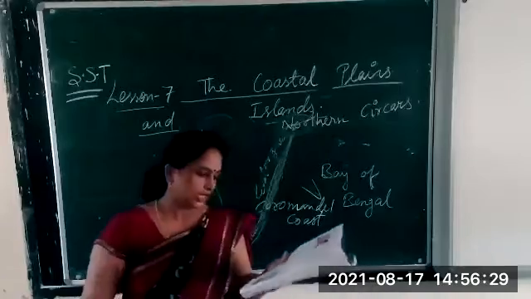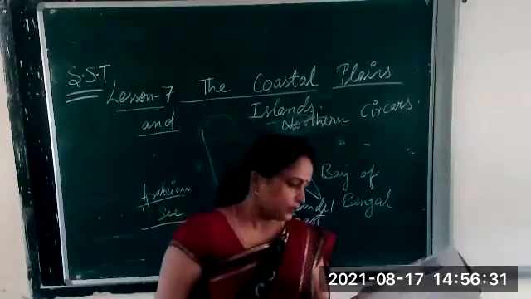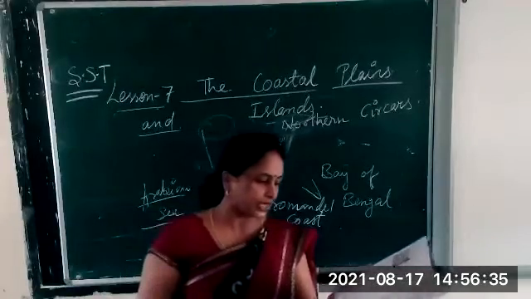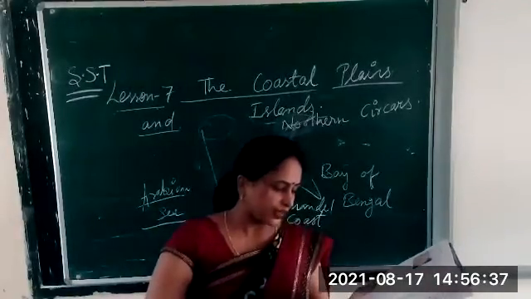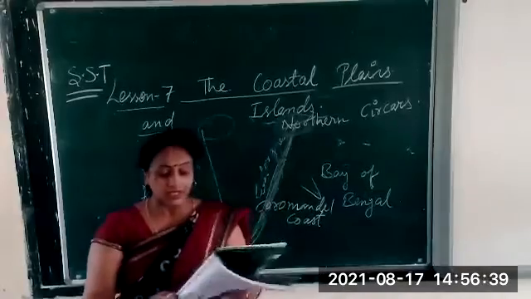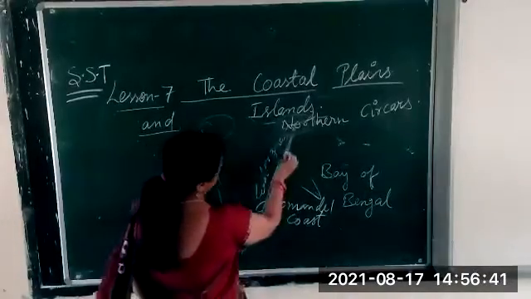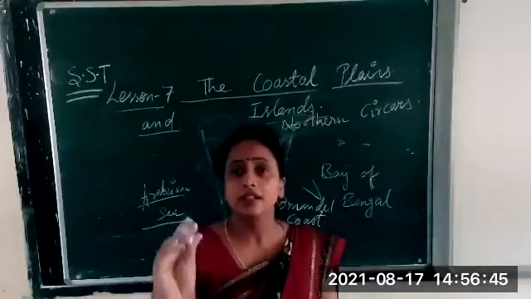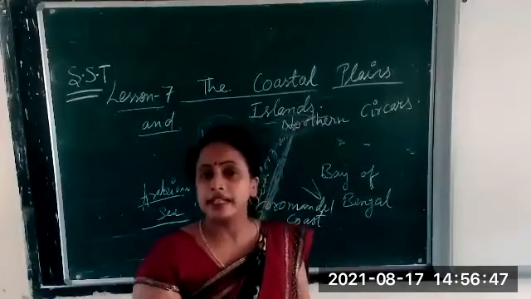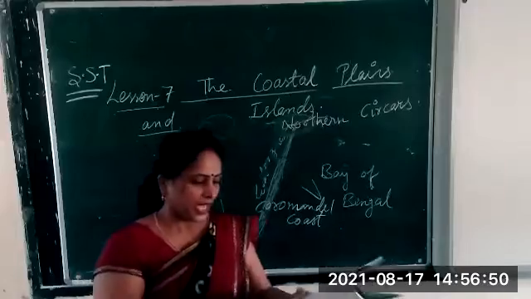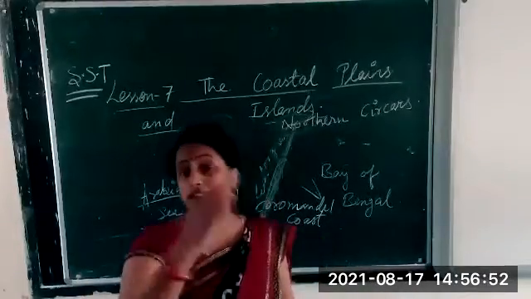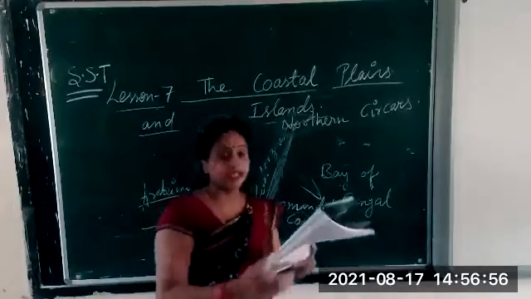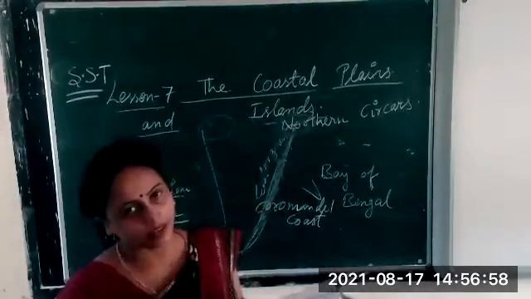Clear? Okay. Now, there are beaches along this coast fringed by feathery casuarina trees. So here also, the land which is near the sea, there the beaches are there. And the trees are also there. Which trees are there? Casuarina trees are there. Okay.